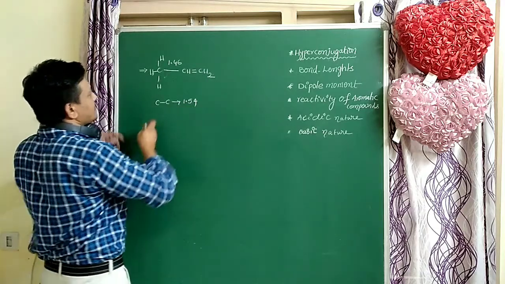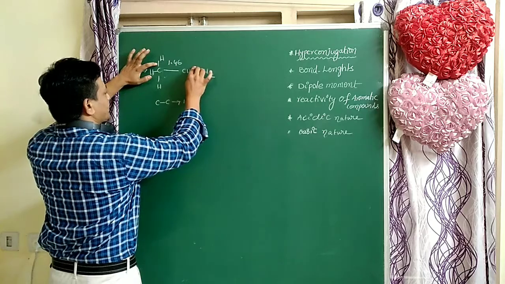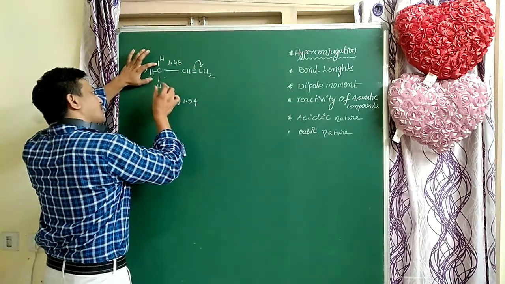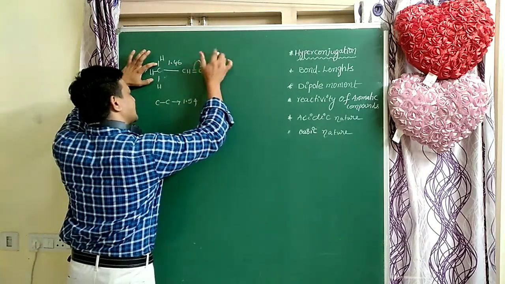Why? Because partial double bond character is formed due to the delocalization of these pi electrons. So the single bond length decreases and the double bond length slightly increases.